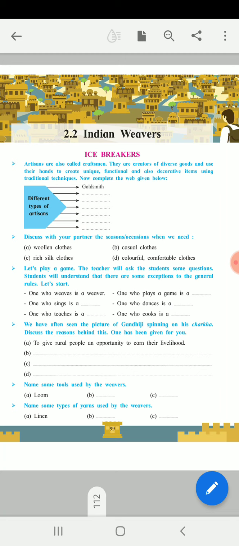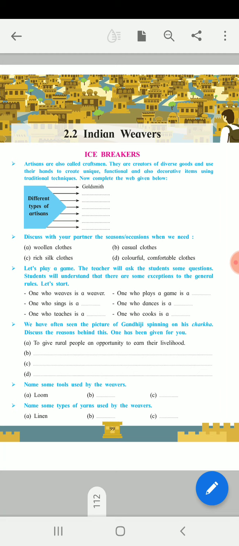Now you can see, B is scissor for cutting. Then yarn on the loom. Yarn is a must. Yarn means threads, dhage.